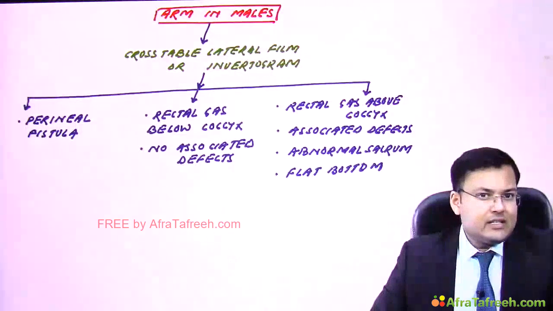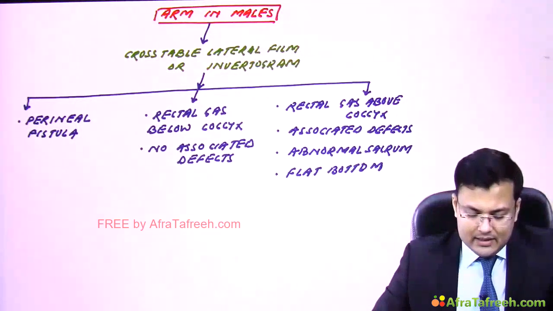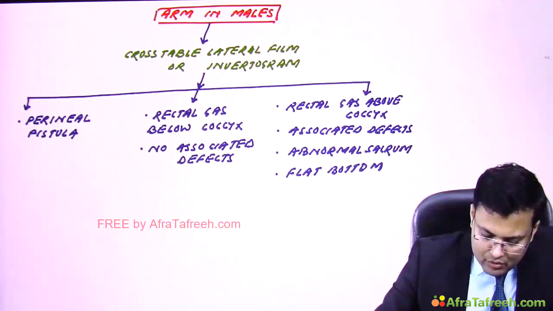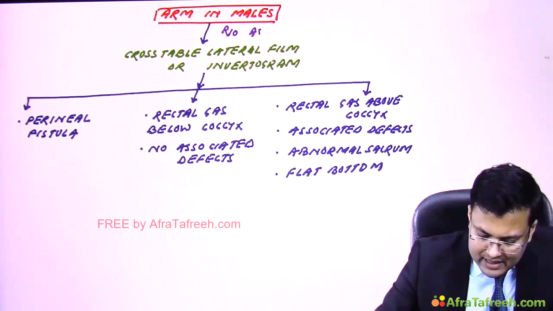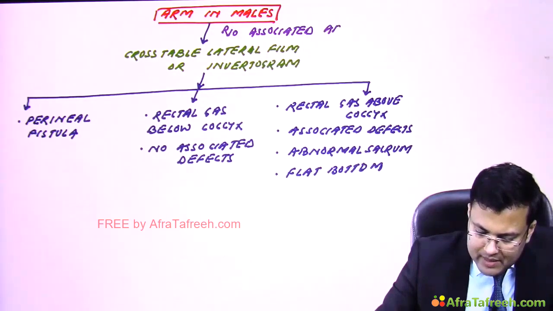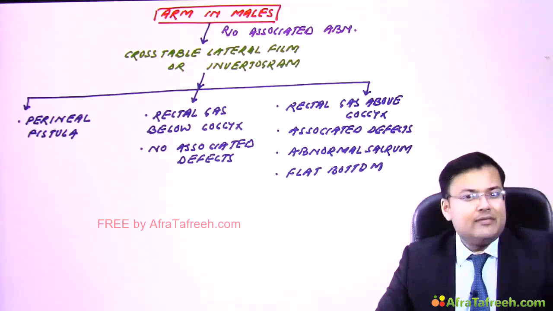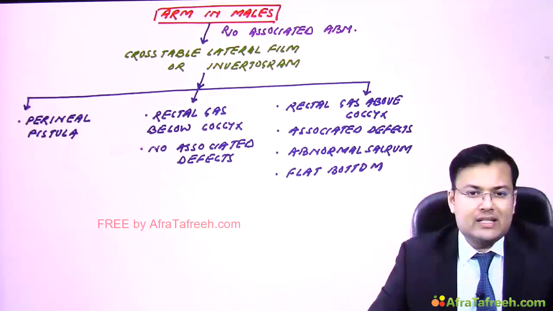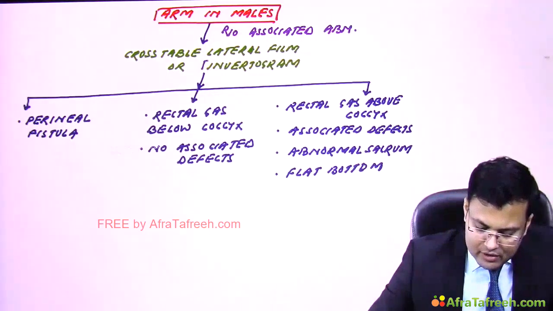First let's discuss anorectal malformation in males. In males, first we have to rule out associated abnormalities, and after that we perform the cross table lateral film or invertogram.